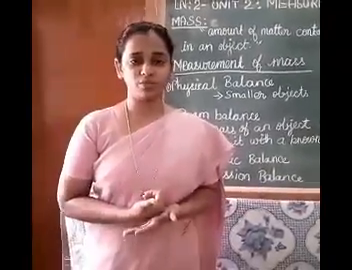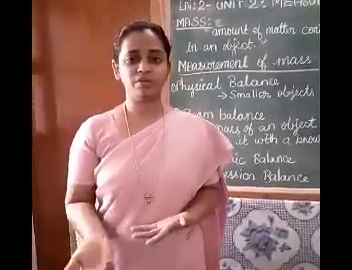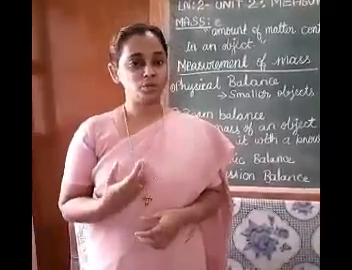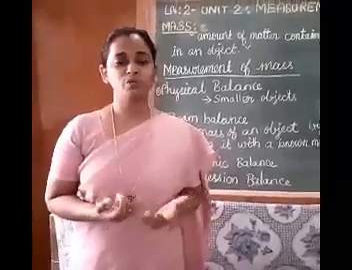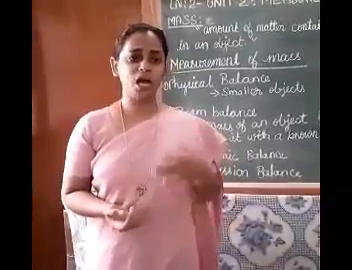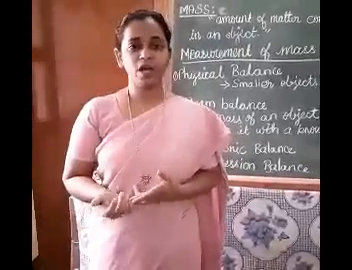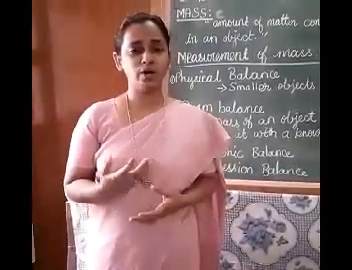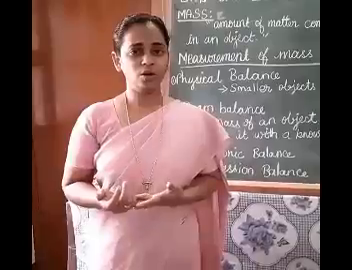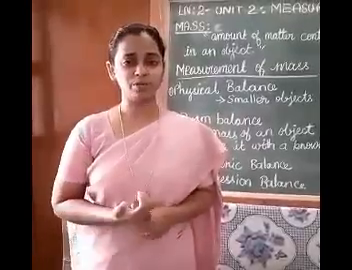Now we are going to discuss different types of instruments used for different types of objects. For example, if you go to the market, you see a particular instrument used for measuring mass of vegetables. If you go to the jewelry shop, you see another type of instrument used for measuring mass of gold or silver. And if you go to the grocery shop, you find another instrument for measuring mass of rice and dal. Why do we use different types of measuring instruments for different types of objects?